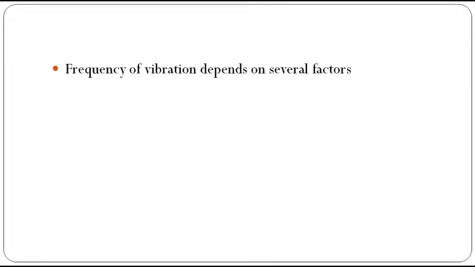Next, the frequency of vibration depends upon several factors. The molecule vibrates at a frequency. Some vibrations are fast and some are slow. All this depends on, number one, the reduced mass of the elements present in the bond.